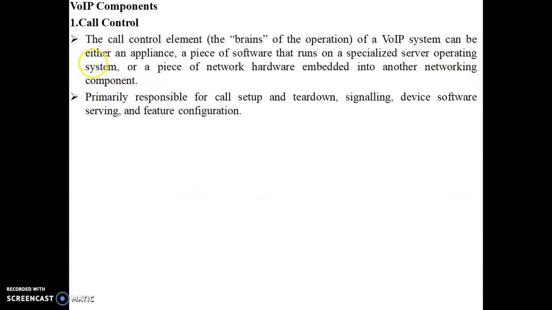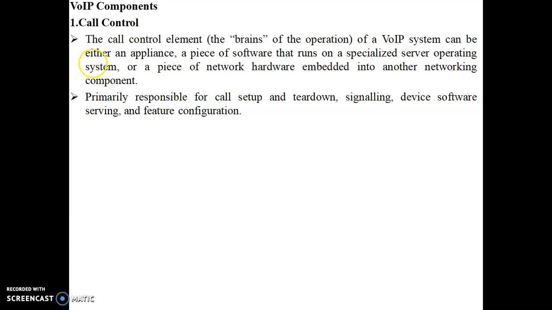Now we will see the components of voice over IP, how this works and what components it has. First component is call control. This call control is known as the controller, which controls the call. The call control element is considered the brain of the entire operation for VoIP. It can be an appliance, a piece of software, or a piece of hardware. When the call control is a piece of software, it can easily run on any operating system.